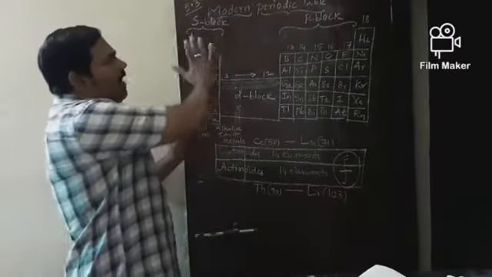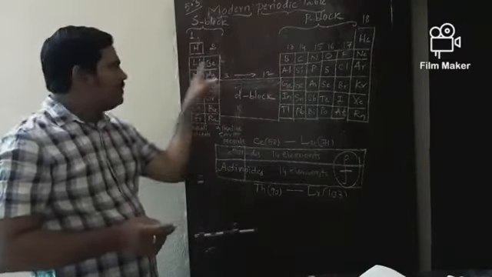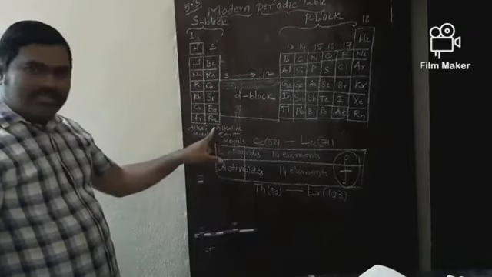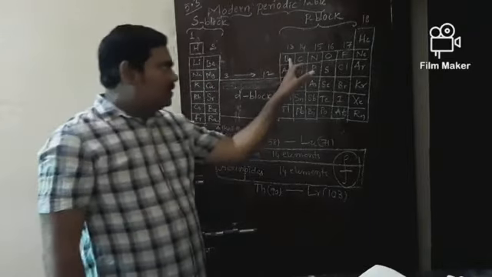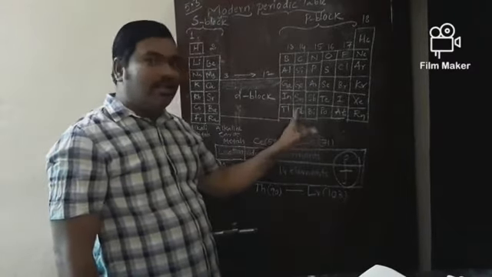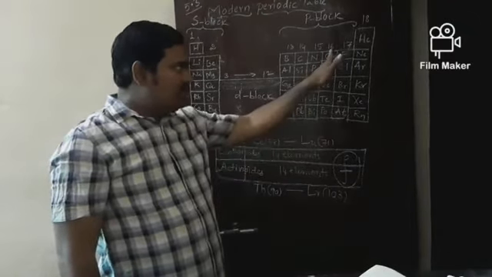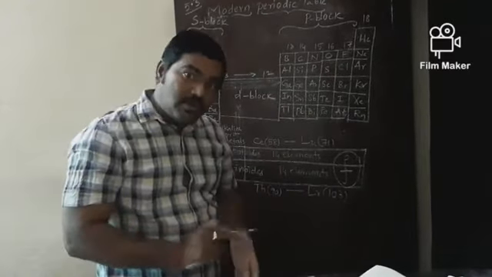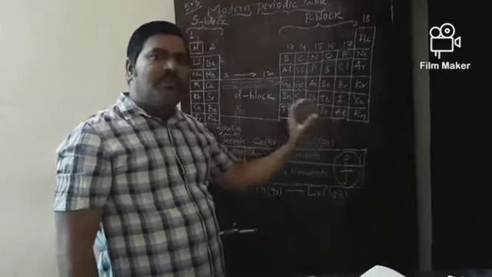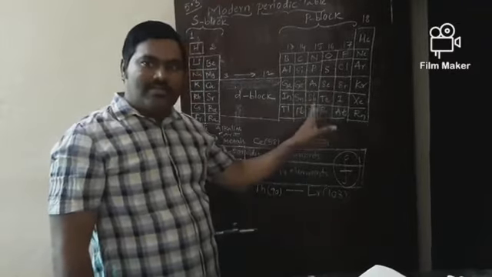Now, how many groups are there in this modern periodic table? 18 groups overall. First group elements are called alkali metals. Second group elements are called alkaline earth metals. The 13th group elements are called boron family. 14th group is called carbon family. 15th group is called nitrogen family. 16th group is called oxygen family, also called chalcogens. Chalcogens means these elements are able to form ores, minerals. That's why this group is called chalcogens.